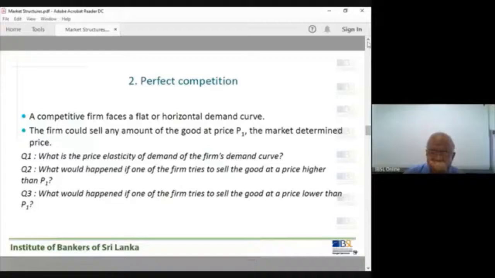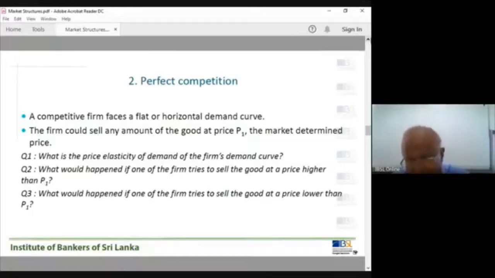A competitive firm faces a flat horizontal demand curve. The firm could sell any amount of the good at price P1. I said it can produce 10 units, 20 units, 30 units, 100 units. The price is constant, fixed. It is called the market determined price.